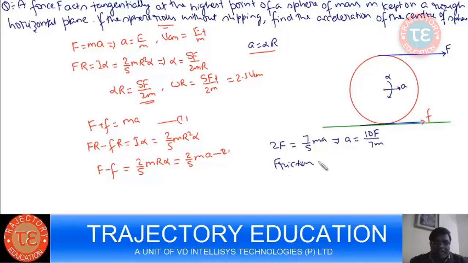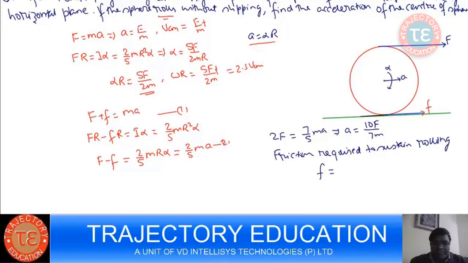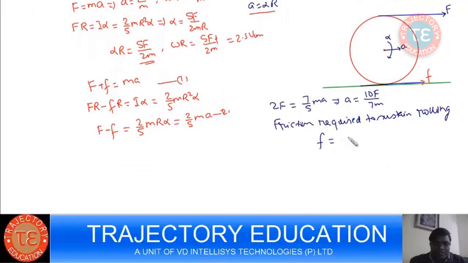And the friction required to sustain rolling, the amount of friction required to sustain rolling is, I can say, ma minus F, that is 10F by 7 minus F, that is 3F by 7. This is the friction required.